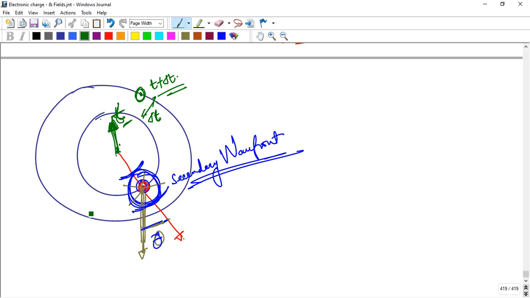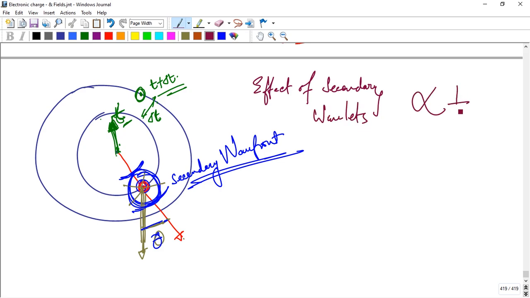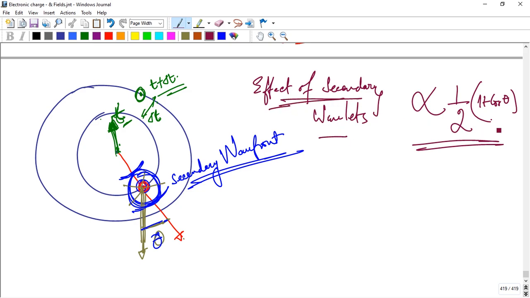So the effect of the secondary wavelets. There is another principle: the effect of the secondary wavelet is proportional to 1/2 (1 + cos theta). Actually, no derivation is needed, just keep it in mind. The effect of the secondary wavelet depends on the angle theta, cos of angle theta, and 1/2, some concept here. That's the basic of the Huygens principle.